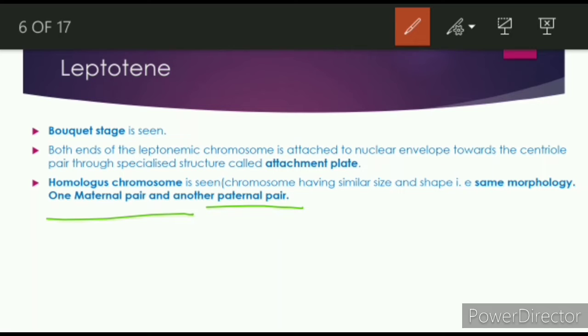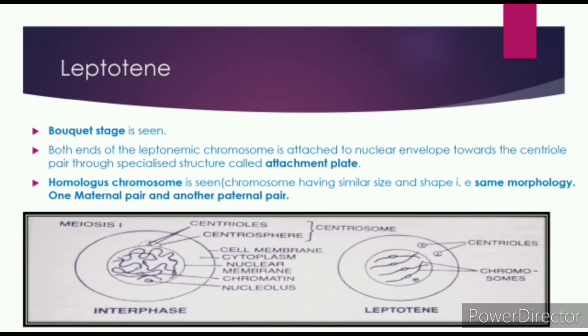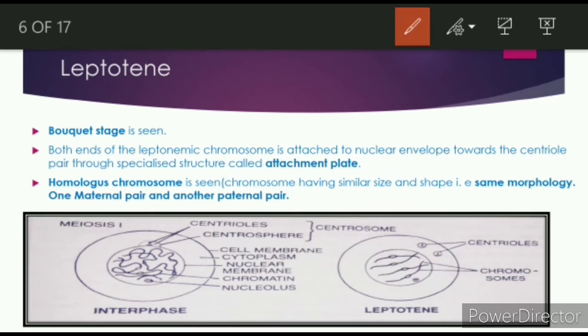Now you see the diagram. Here you can easily see the bucket stage, that is the peculiar arrangement of chromosome. And another thing, here you see both the ends of the leptonemic chromosome. Why leptonemic? Because it is present in the leptotene phase. The chromosome present in leptotene phase is attached to the nuclear envelope towards the centriole.